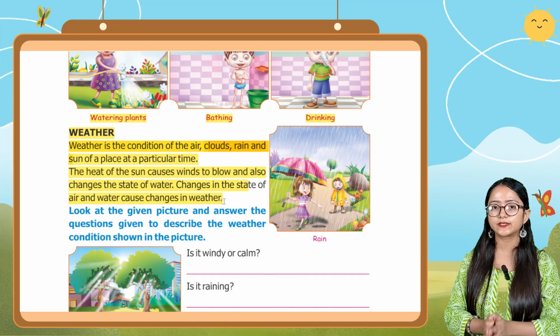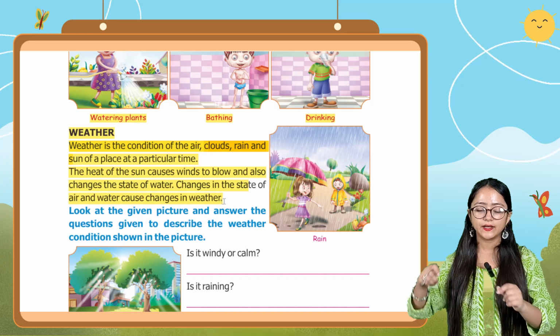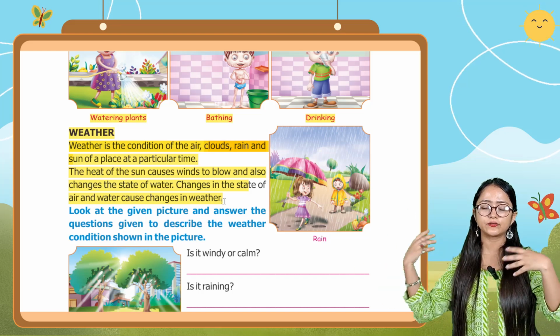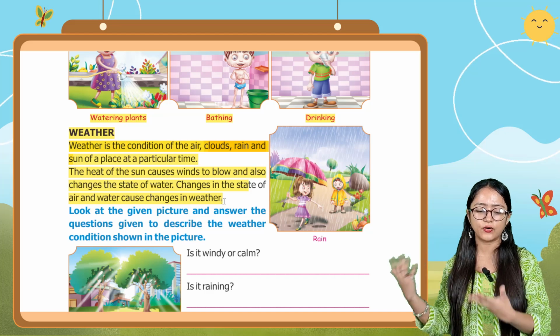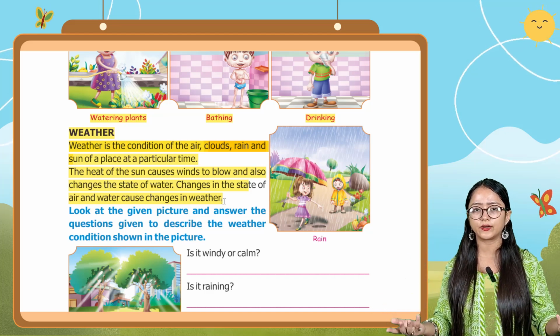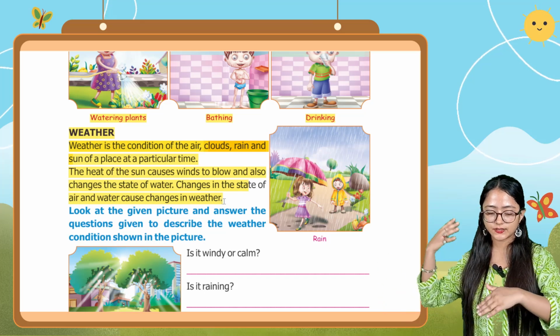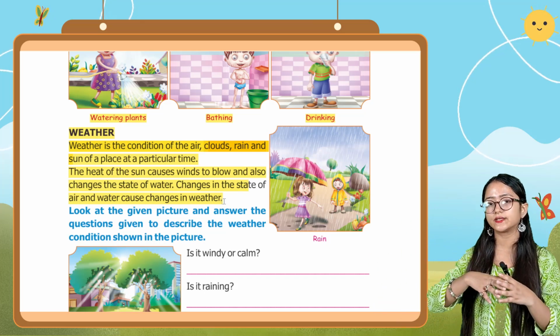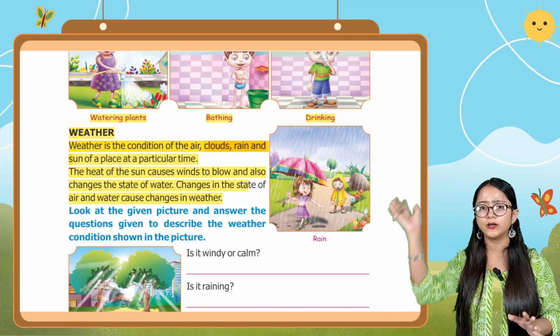Like for example, in summertime, the heat of the sun is very high. Okay, and it causes the wind to blow, and the wind is also very hot, and it also changes the state of water, which also becomes hot. Okay, and the changes in the state of air and water cause changes in the weather. Okay, so the whole weather becomes hot.